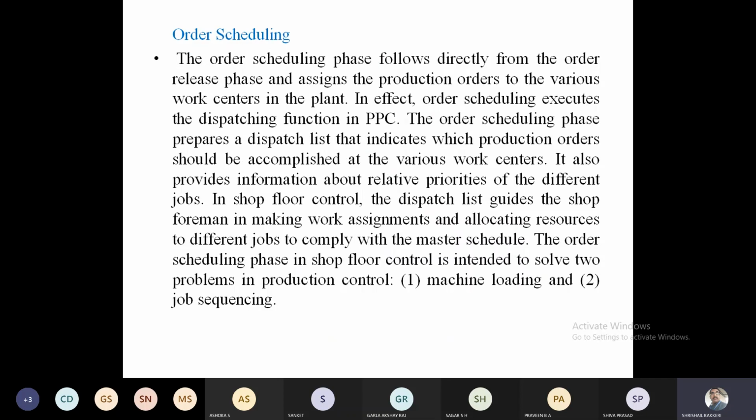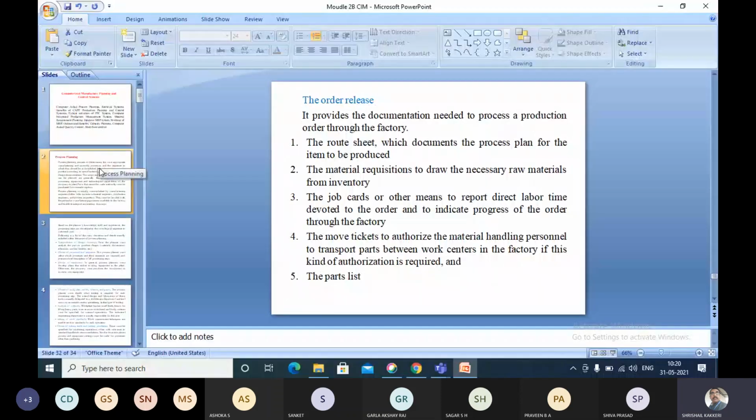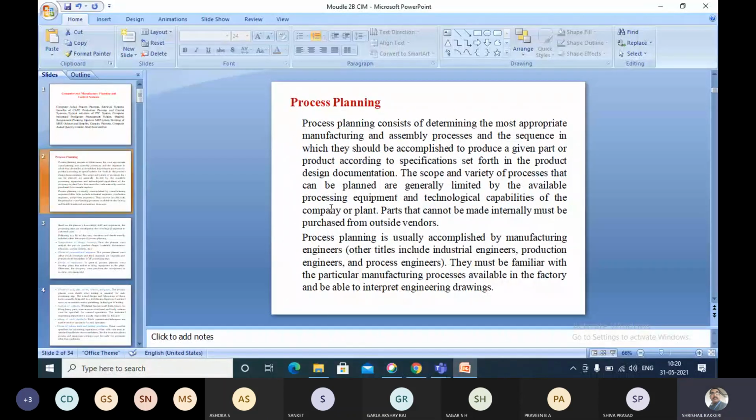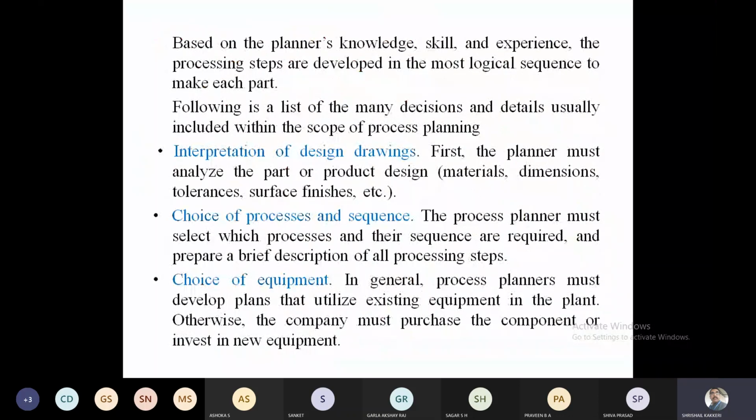And once again, if it is required, just try to go through from the beginning, the process planning. And what is this process planning? In this process planning, this is the manual method and how the choice will be done.